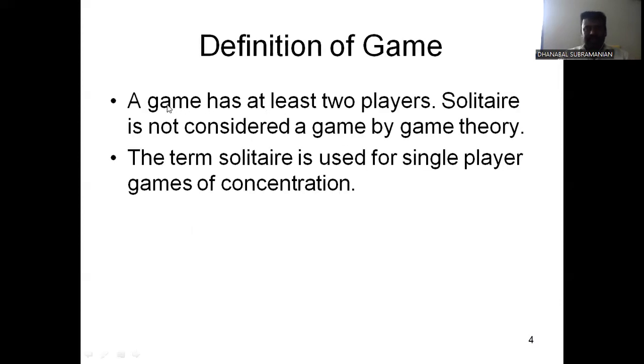A definition of game: the game has at least two players. Solitaire is not considered a game by game theory. The term solitaire is used for a single player game of concentration. The definition of game is at least two players. In the real world, you have a lot of games playing. A minimum of two players is needed to play any one game. In computer-based games, the computer is one player and the human is another player. They're playing the game. It's called a minimum of at least two players. It's considered two human players, otherwise one system and one human. It's considered as playing a game.